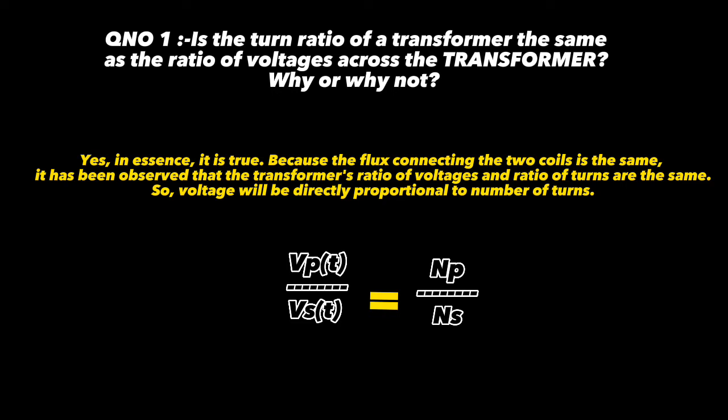The answer to this question is yes, in a sense it is true, because the flux connects the two coils in the same way. It has been observed that the ratio of voltages and the ratio of turns of a transformer are the same, so voltage will be directly proportional to the number of turns.